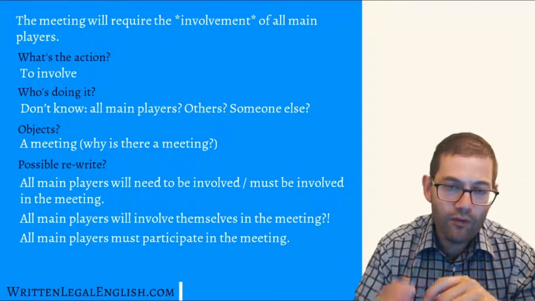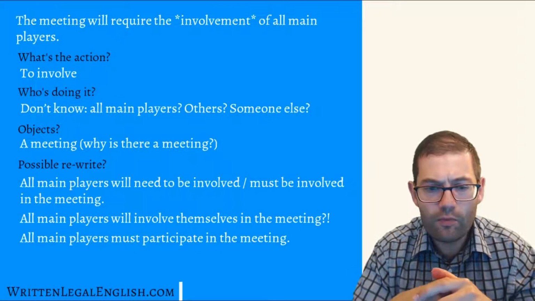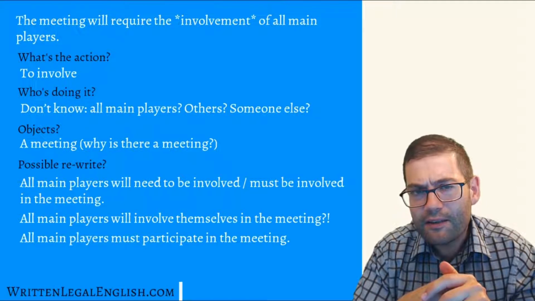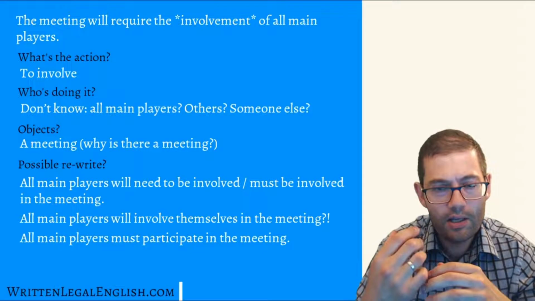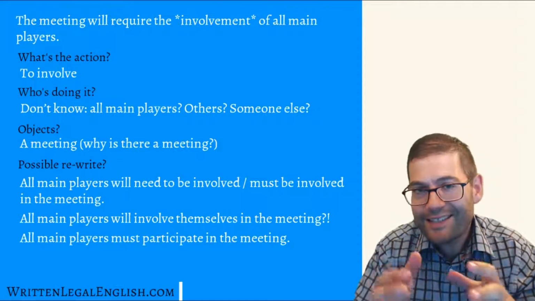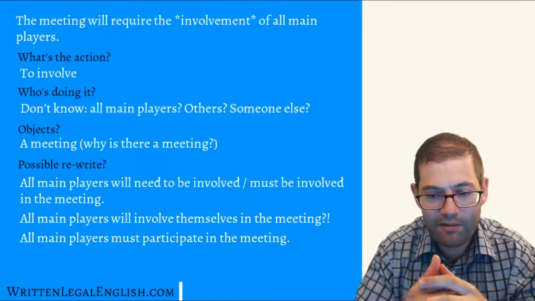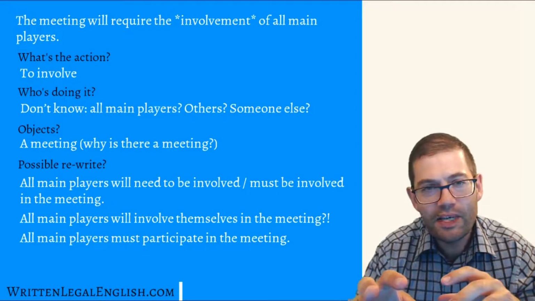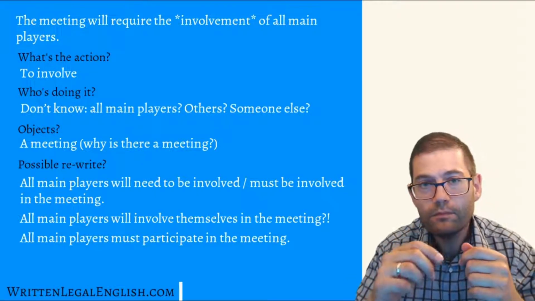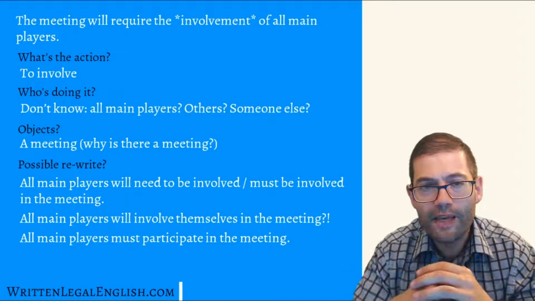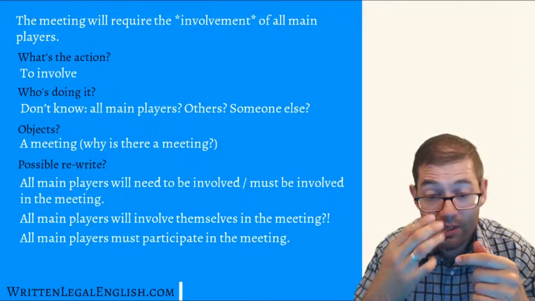Why? Because if we go for an active, a strong active verb, then we might come up with something like this. All main players will involve themselves in the meeting, which is something slightly strange. And in my opinion, this is a material change to the original sentence. So that's what can happen if you're redrafting and rewriting, is that you can make material changes. Will involve themselves means something entirely different to must be involved, or require the involvement of all main players. So we've got to be careful for material changes when we're doing these transformations.